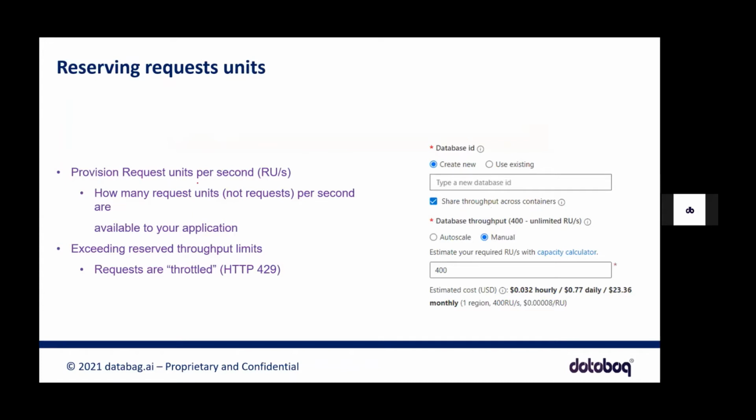So again, provisioned request units per second. This is the unit it usually consumes per second, and exceeding reserved throughput limits gives you this throttling error. This is what I was talking about, because one is latency, the other one is throughput. If you exceed the number of requests you are hitting to the system beyond the threshold limit, beyond the capacity, you're going to get this throttling error. But if you try to think very carefully here,